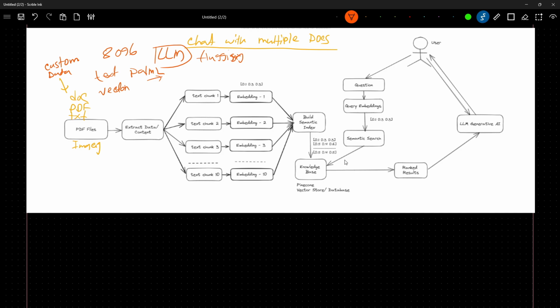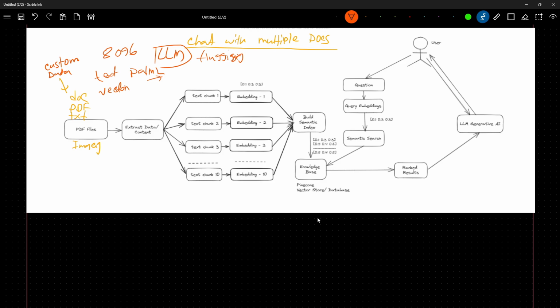So now let's implement it with the help of this LlamaIndex. As of now, we have seen how to implement with LangChain. We have seen how we can develop end-to-end generative AI projects with the help of LangChain and a vector database and so on, right? The same thing you can do with the help of LlamaIndex. You can also add your vector DB here. You can use Pinecone, Weaviate, you can also use ChromaDB, anything you can use.